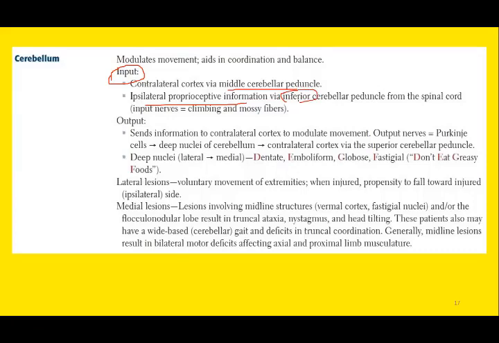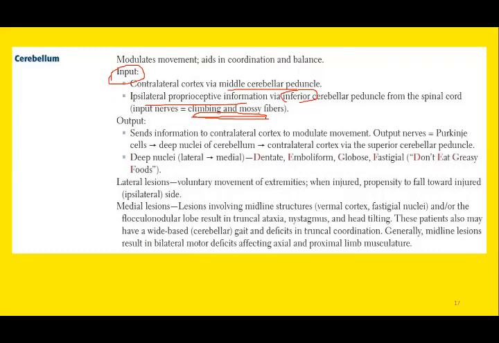So remember, there are multiple types of nerve fibers within the cerebellum. These nerve fibers include climbing fibers and mossy fibers. We will discuss these fibers in the coming slides. Climbing fibers and mossy fibers: both are the input fibers, and both are excitatory fibers.